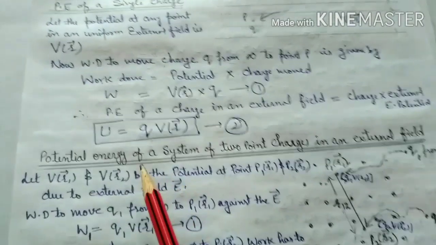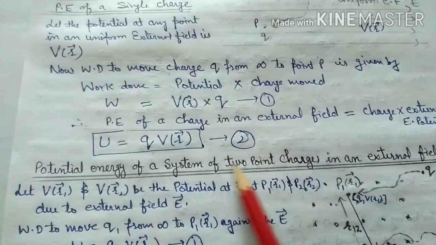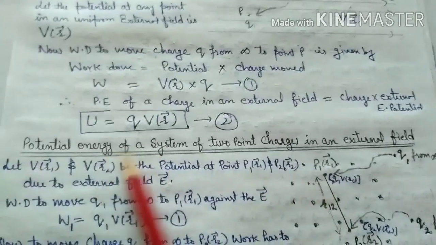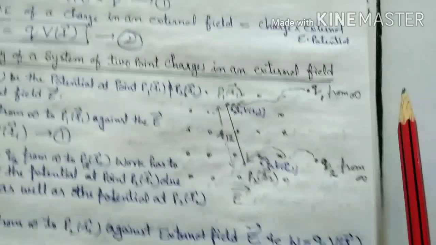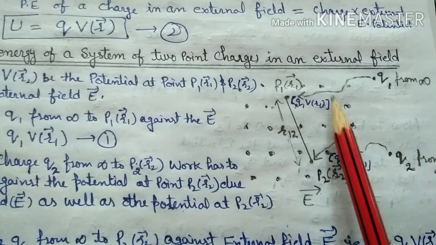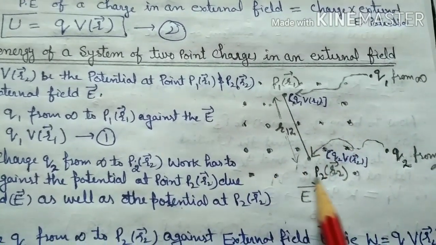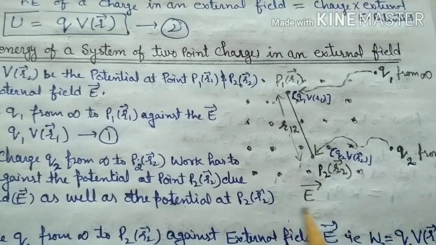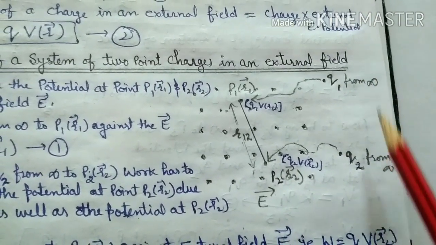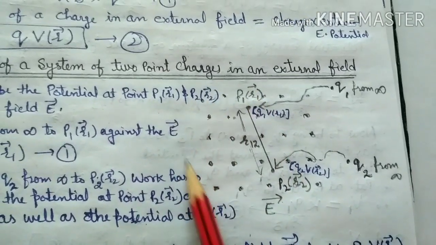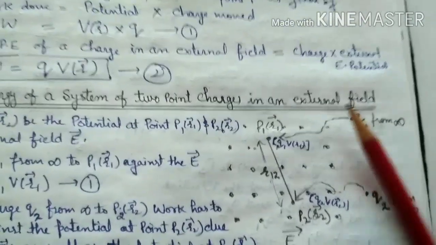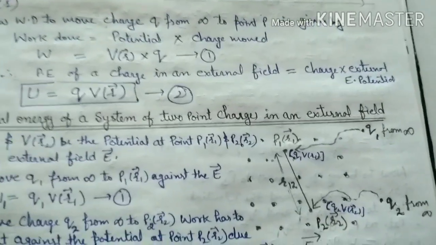Now the next topic is potential energy of a system of 2-point charges in an external field. The same topic, but there are two charges. Now we have to understand with the help of a diagram. Let us suppose that the dots represent the external field E. Now there are two charges q1 and q2 which are at infinity. In the region of this external field, there is no charge.